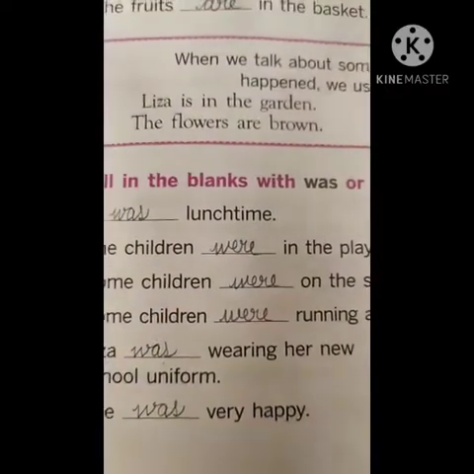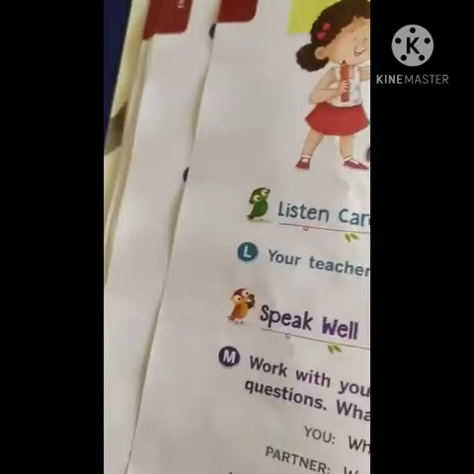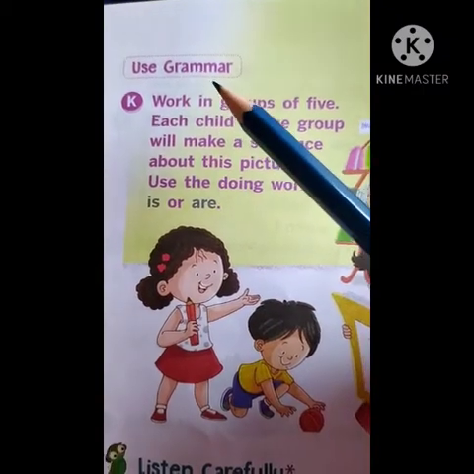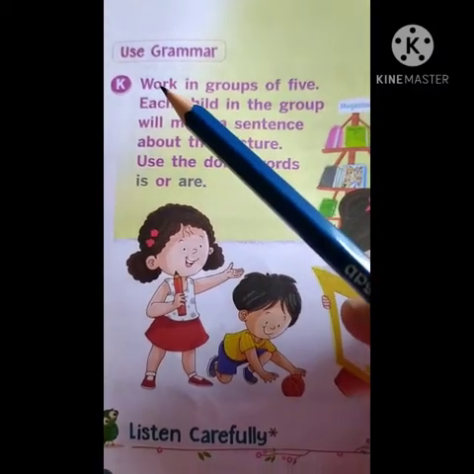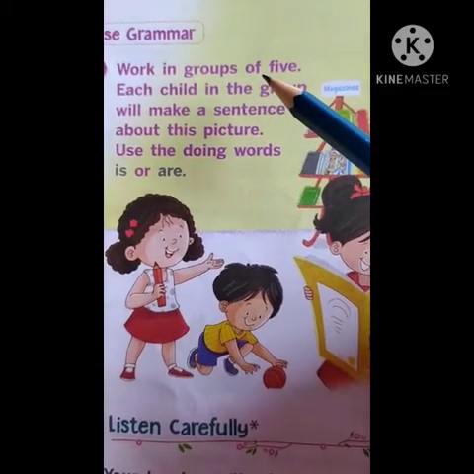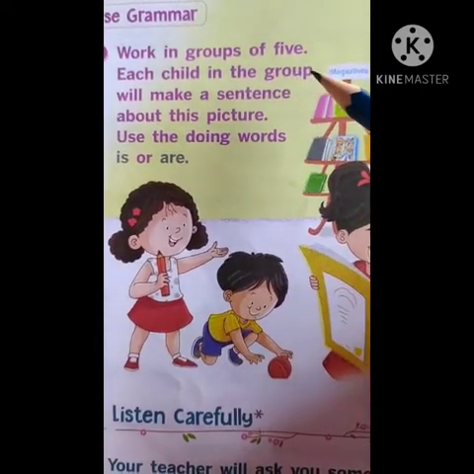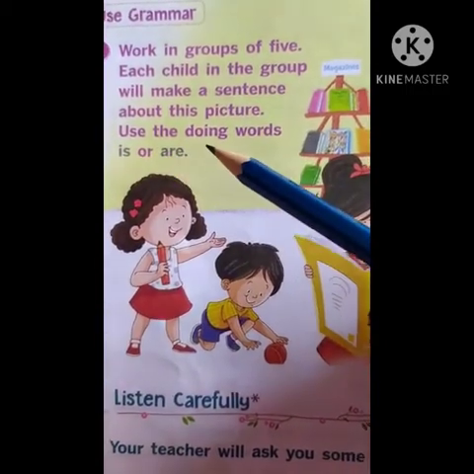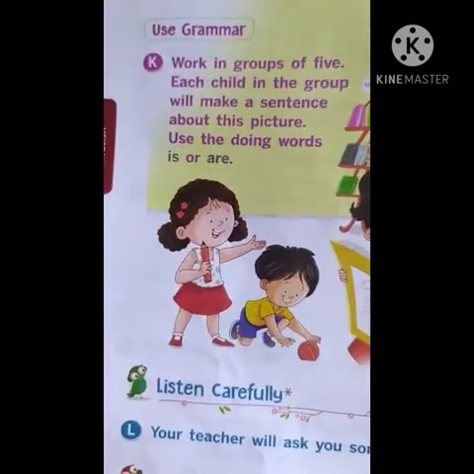Was. Okay, next one. Turn the page, children. Page number 32. Page number what, children? 32. Now, what do we have to do in the K bit? Use grammar, G-R-A-M-M-A-R, grammar. Work in groups, G-R-O-U-P-S, groups of 5. Each child in the group will make a sentence about this picture. Use the doing words is or are. What do you have to use, children? Is or are. Shall we do? Yes.